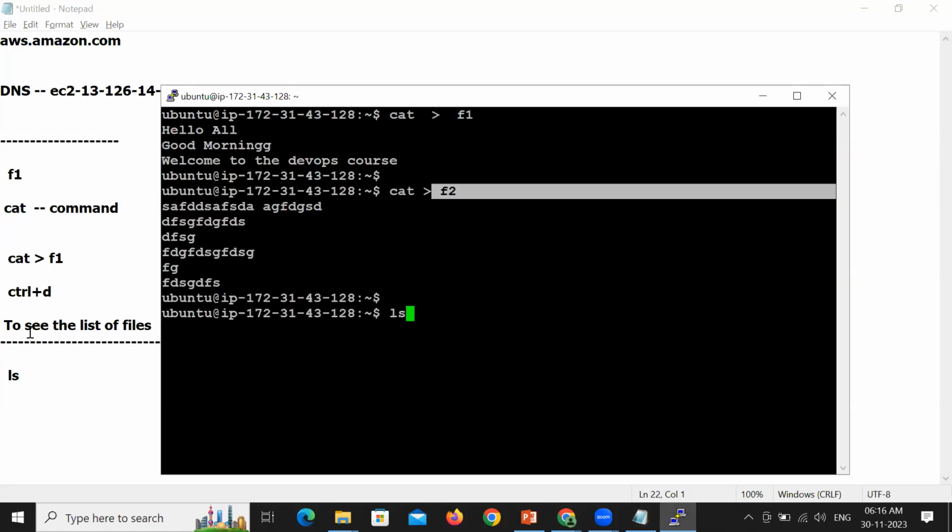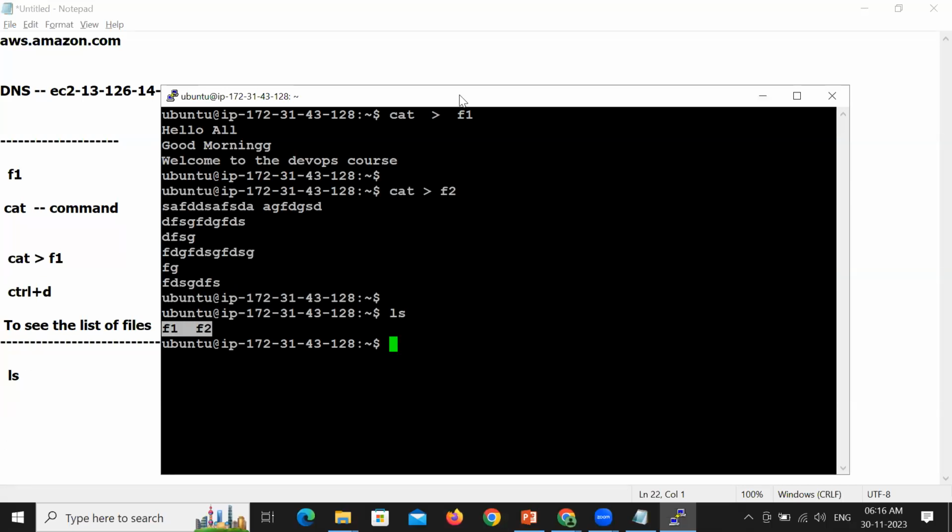I'll be writing the command ls. As expected, how many files have we created? 2 files we have created, F1 and F2. So this is the way, participants, to create a file. Not only creating a file, you are in a position to see the list of all the files which you have created.